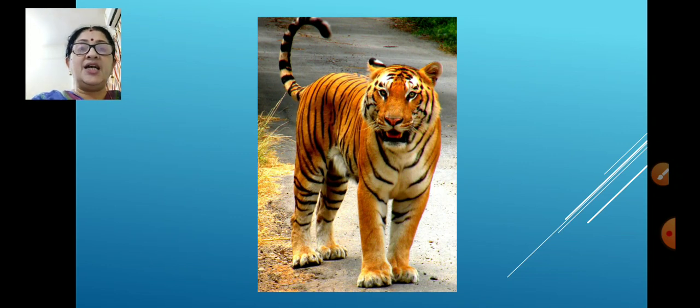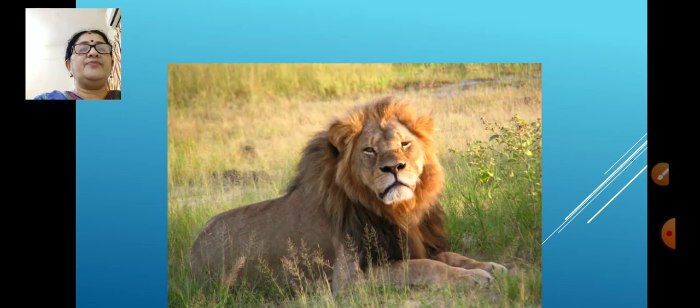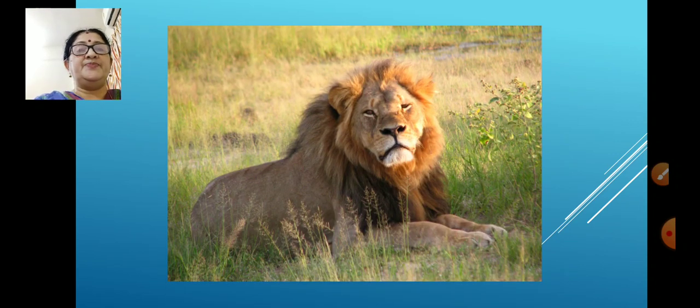Tiger is a wild animal. It is our national animal. Tiger lives in the forest. Lion. Lion is the king of the forest. It is also a wild animal.